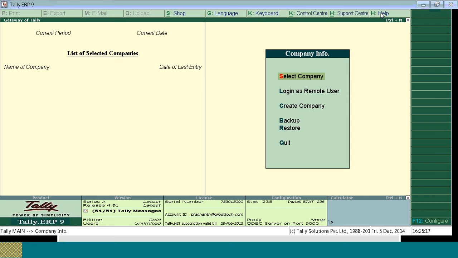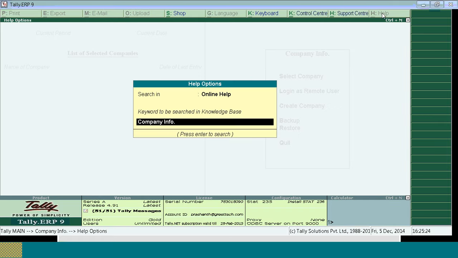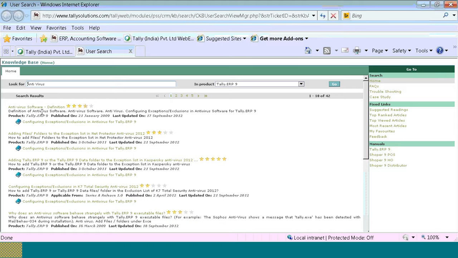So now I'll go to KB. Here you can see configuration, exception, exclusion in antivirus for Tally ERP9.